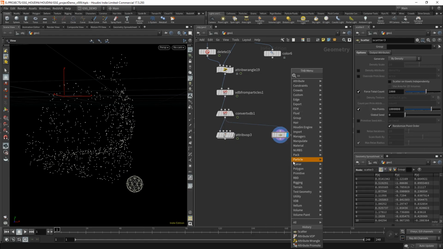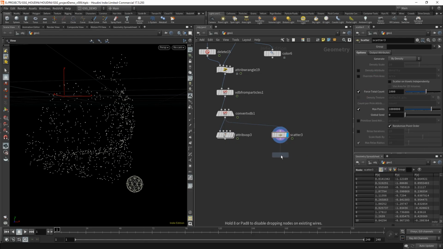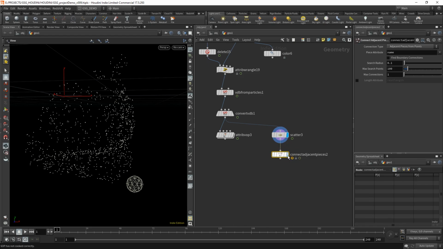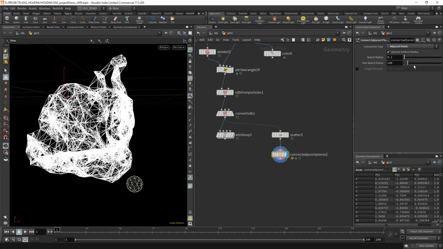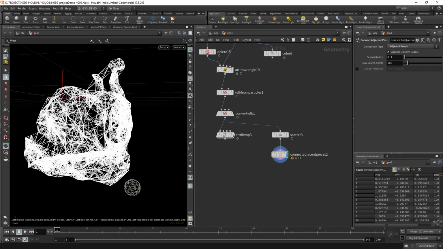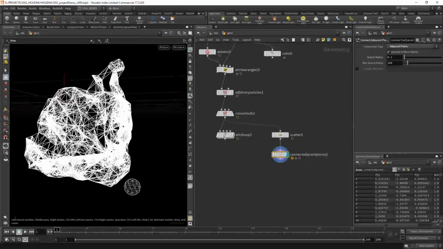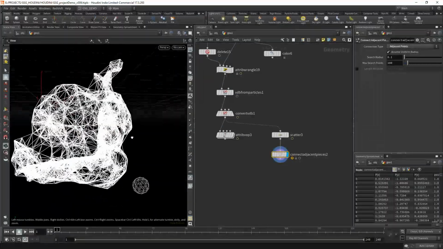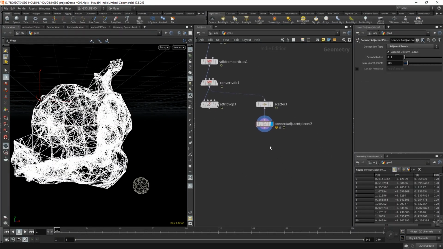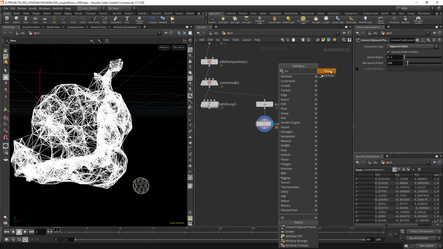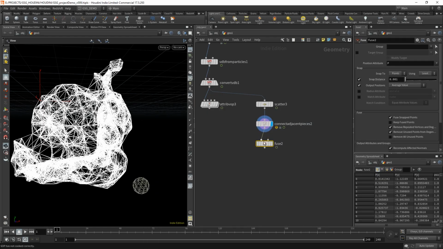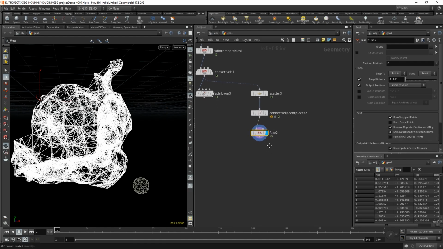We want to do connect adjacent pieces so that we get actual lines between our geometry. And remember, with the connect adjacent pieces, we need to change the connection type to adjacent points. Cool. So I think that's probably sufficient. I think that looks pretty good to me. We want to fuse them to make sure everything is connected and not disconnected from each other.